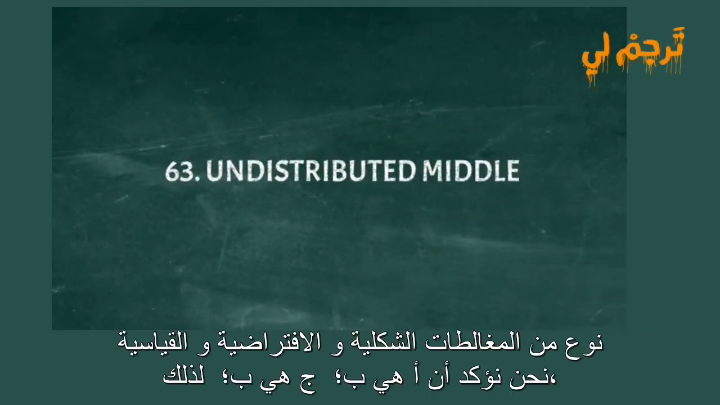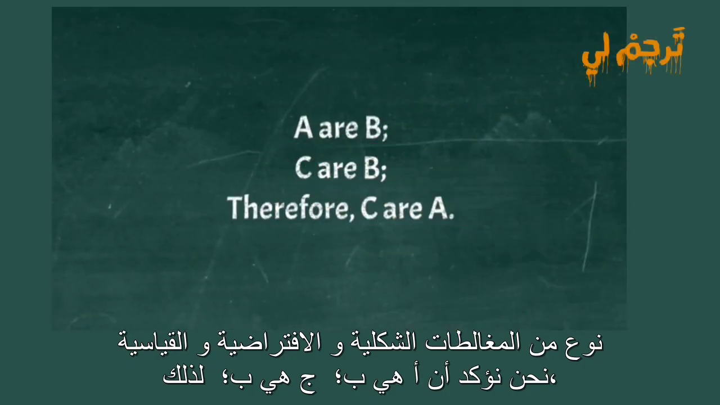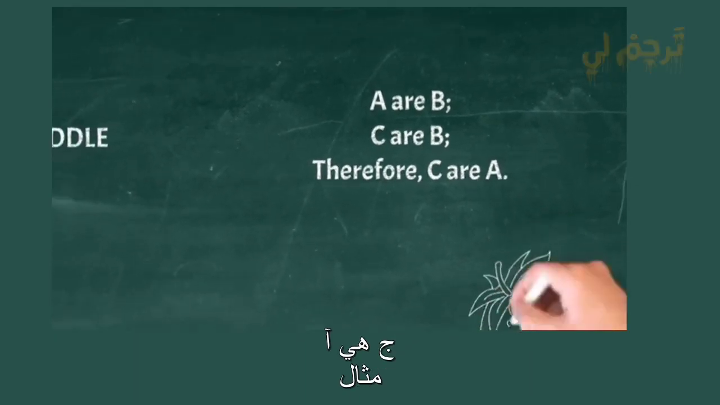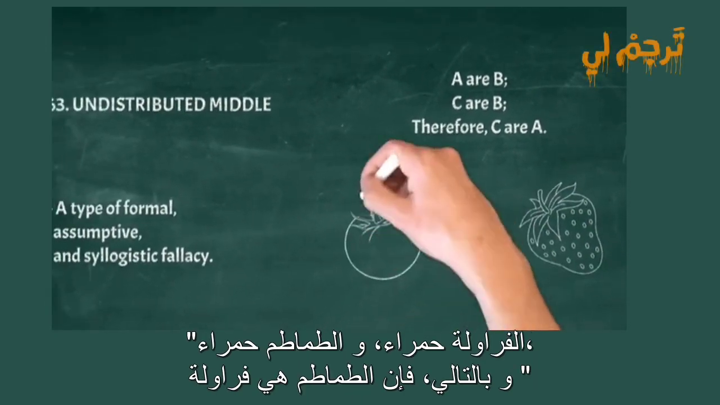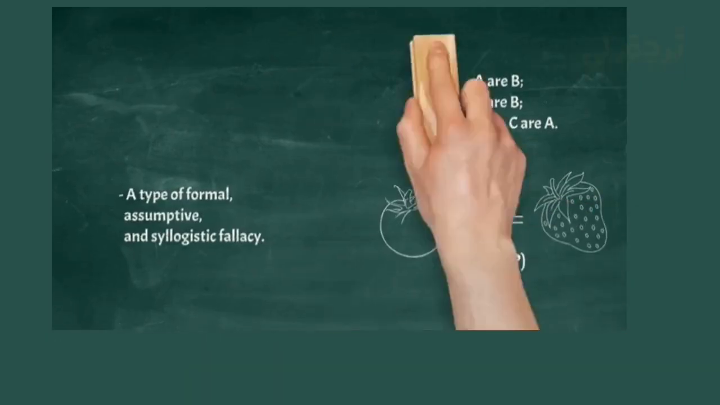Undistributed middle. A type of formal, assumptive, and syllogistic fallacy. We argue that A are B, C are B, therefore, C are A. Example: Strawberries are red, tomatoes are red, therefore, tomatoes are strawberries.